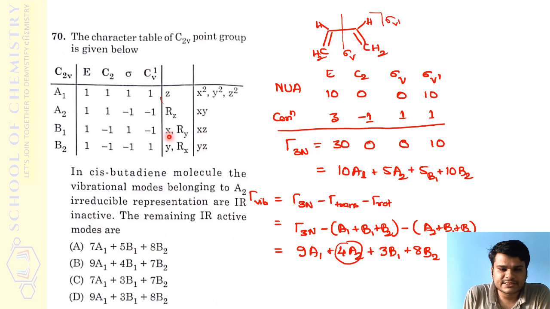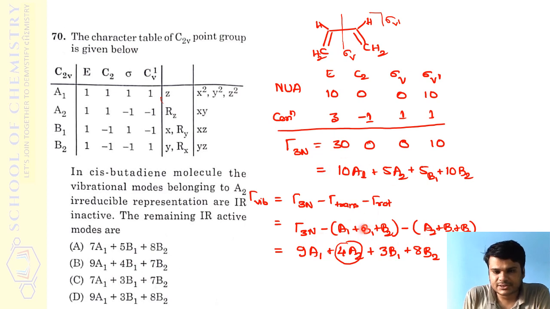For tau trans, x corresponds to one translational mode, that is b1. Y, one more b2. Z, one more a1. So a1 plus b1 plus b2 will correspond to translational. Similarly tau rotational, wherever you find Rx, Ry, Rz, that will correspond to rotational modes. So it will be a2, b1 and b2. Here you can find Rz, Ry, Rx.